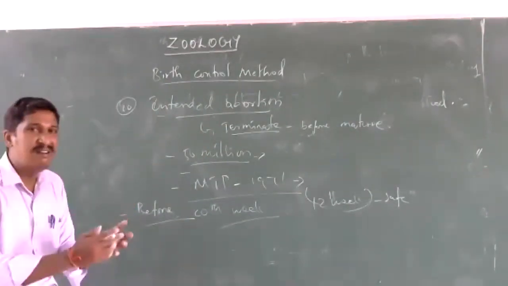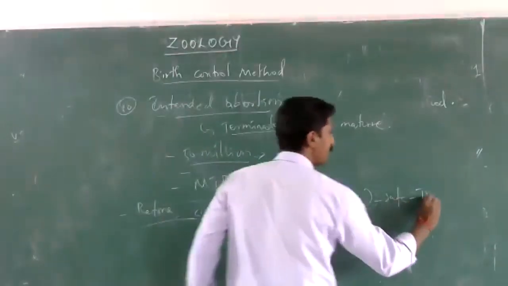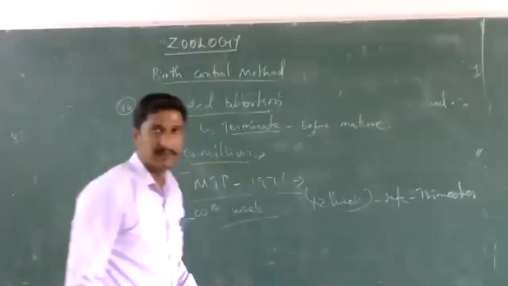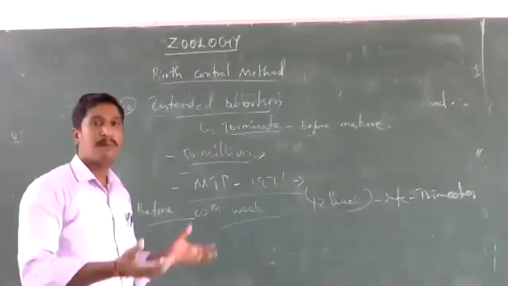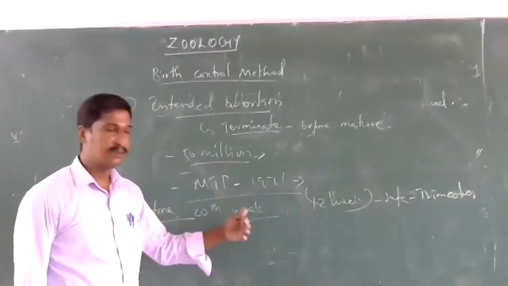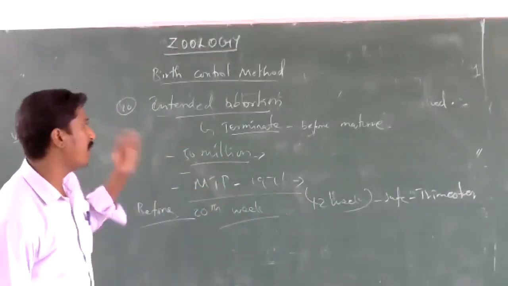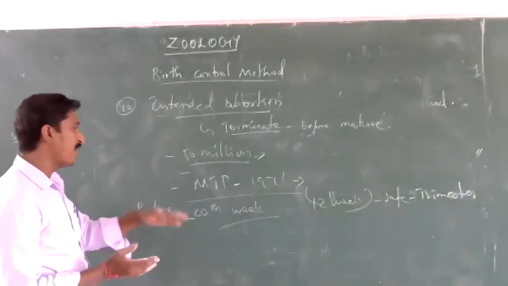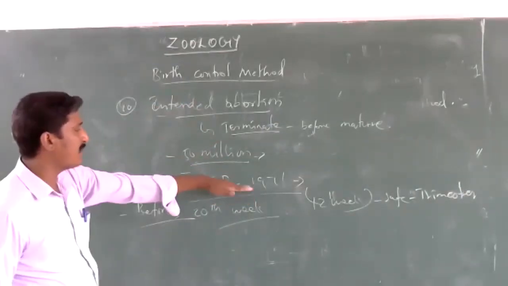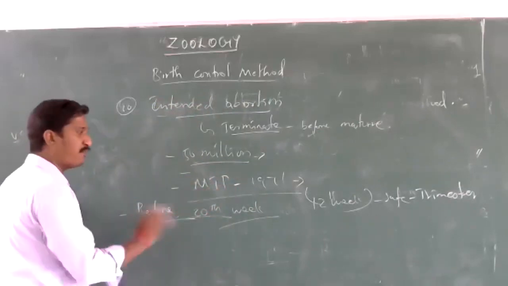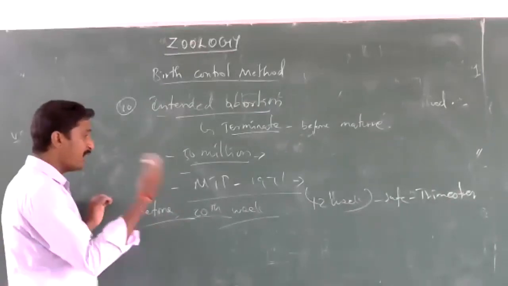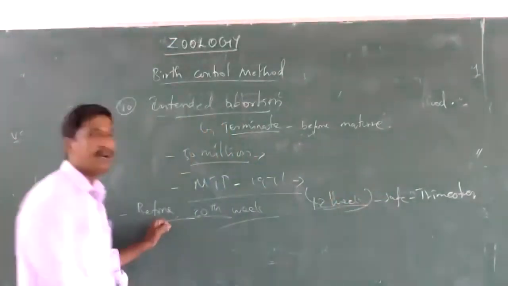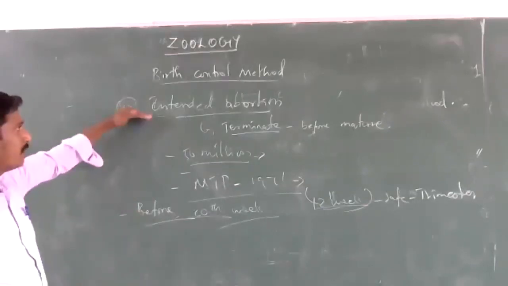After the first trimester, after the 12th week, abortion is a little complex and affects the mother's health. Under the Medical Termination Act, we can terminate only before the 20th week. After the 20th week we cannot terminate, as it affects the mother's health. Even before the 20th week, the first 12 weeks are safest for the mother. So this is intended abortion.